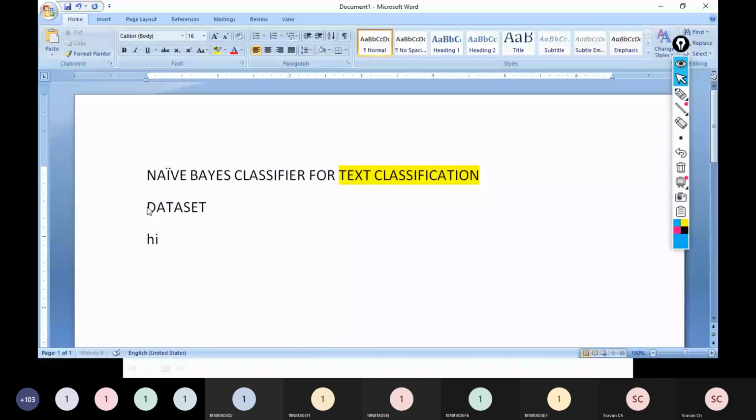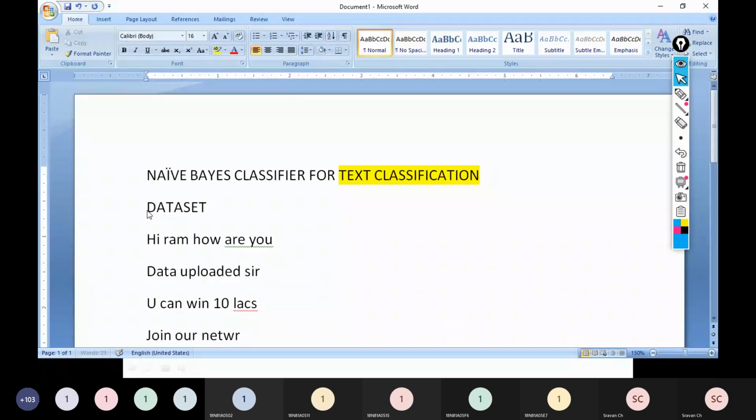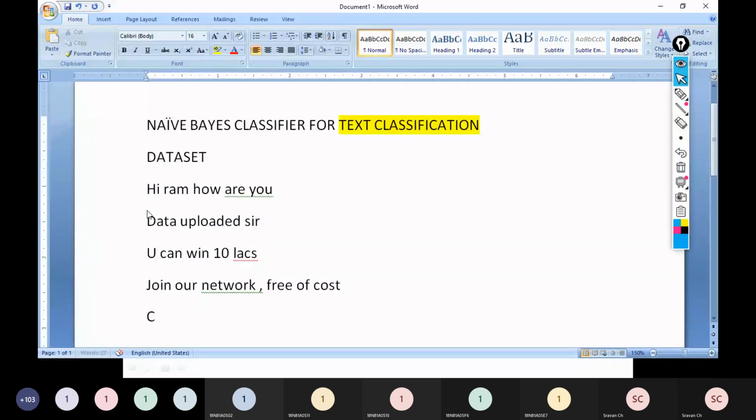Hi Ram, how are you? Right? Data uploaded, sir. You can win 10 lakhs. Join our network free of cost. Connect me, connect with me live. Right?